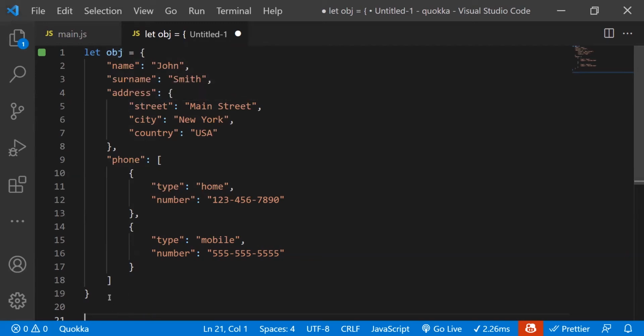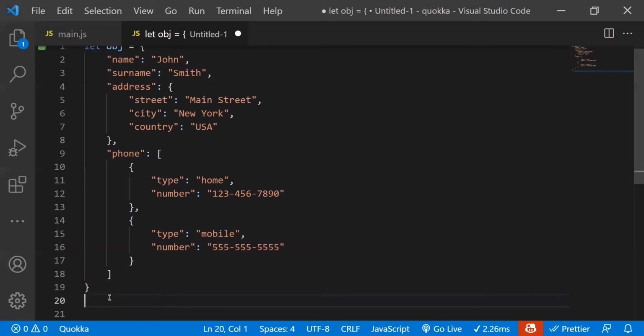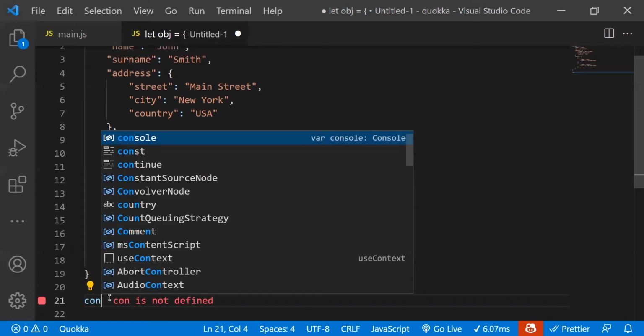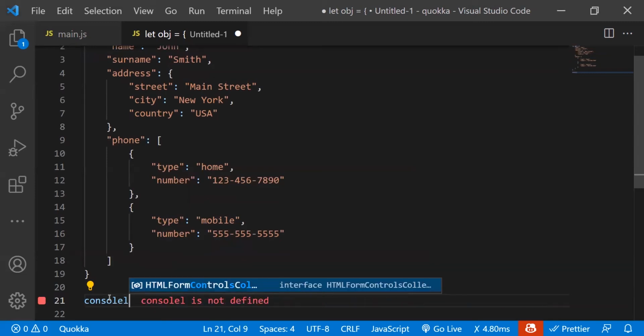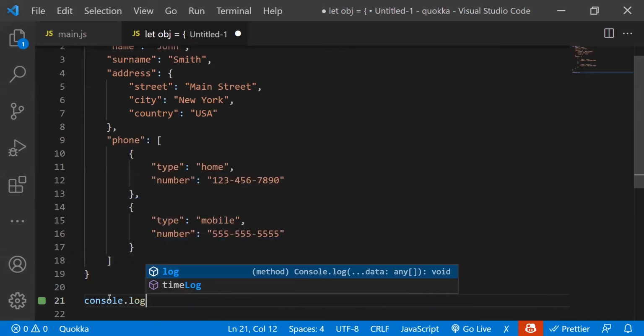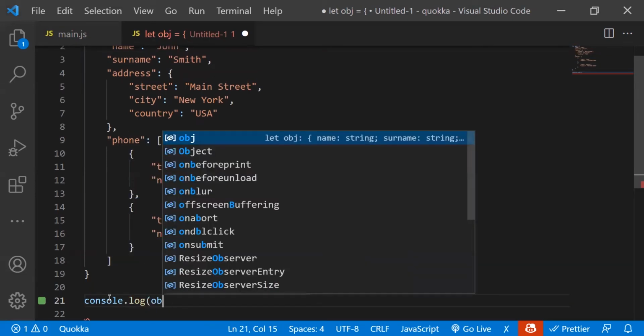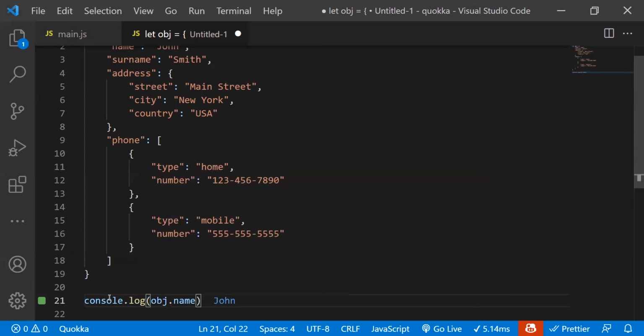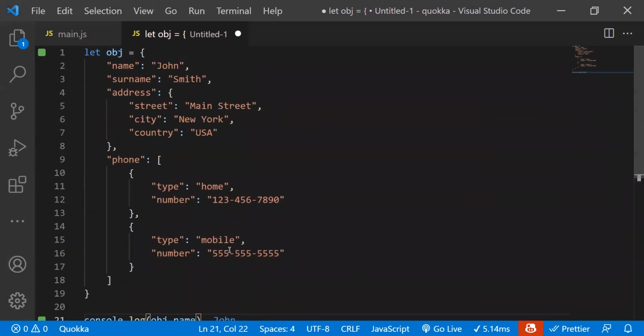This will let you play around with it without having to save and rerun the program. In this example, I'm just going to get the name. I'm going to console log this out, and I'm going to go object.name, and it shows it's John right there.